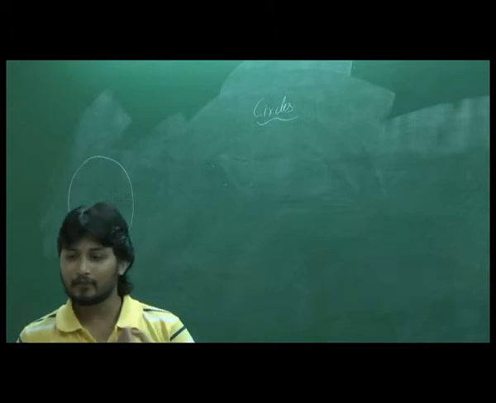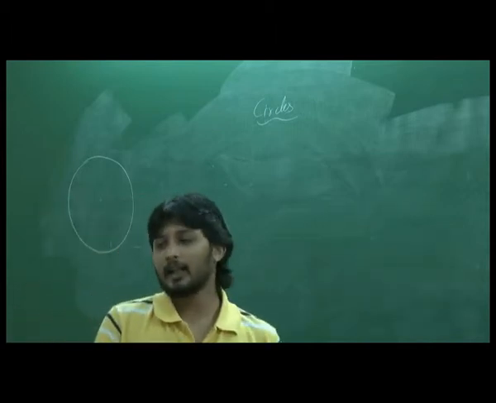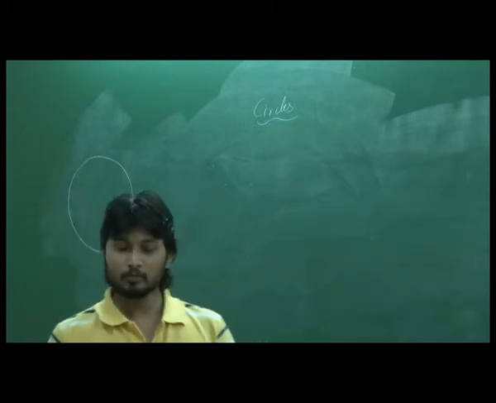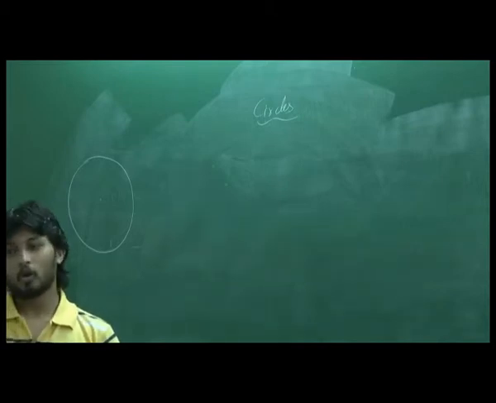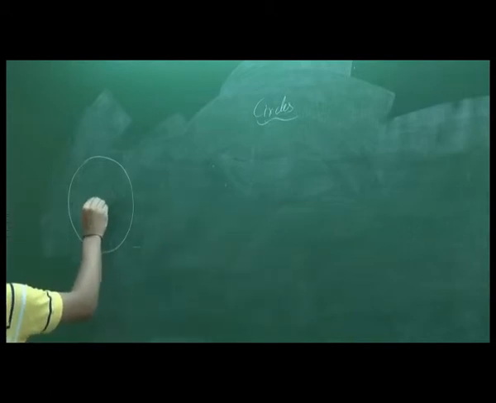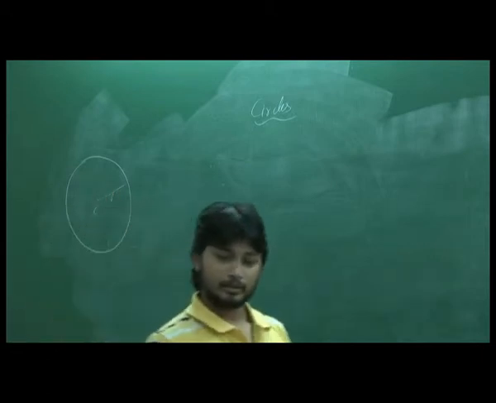Now that we have defined a point, we can talk about a collection of points. A circle is a collection of points which are equidistant from a fixed point. What do we call that fixed point? Center. So this point is called the center, and what do we call the fixed distance? Radius. Right, the fixed distance is called the radius and the fixed point is called the center.